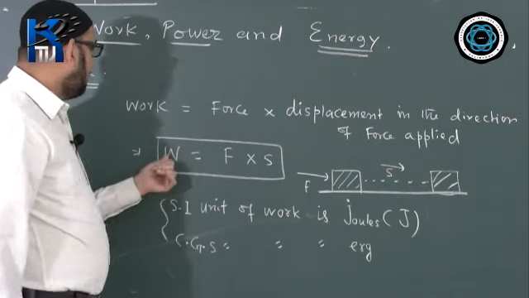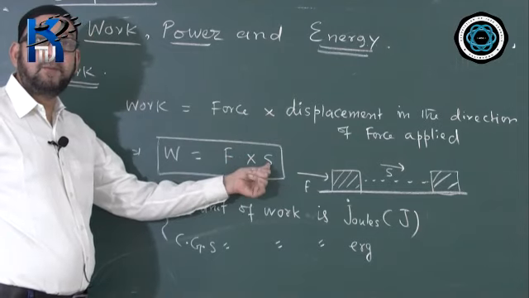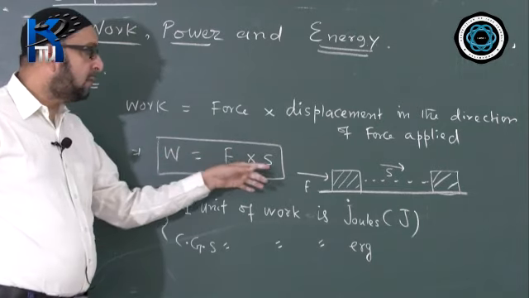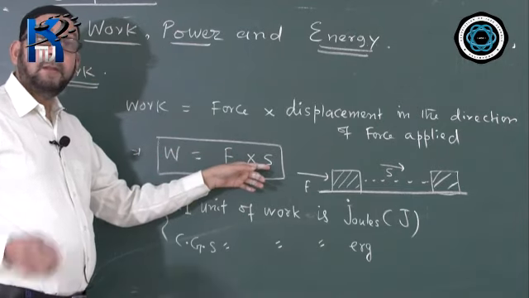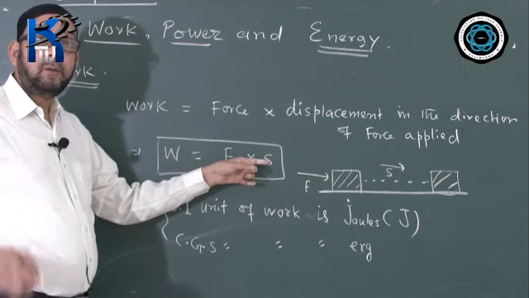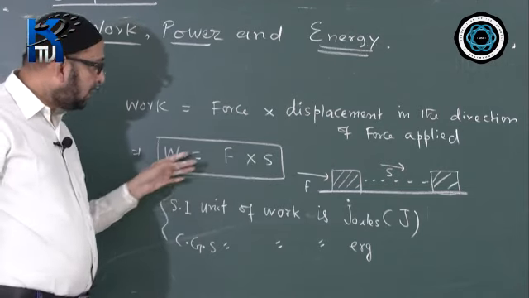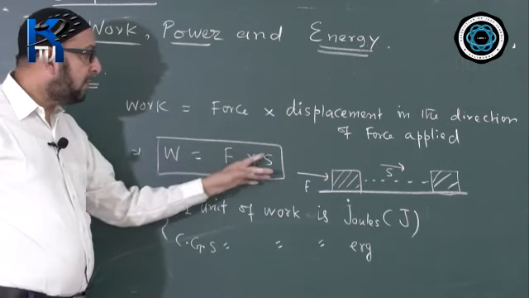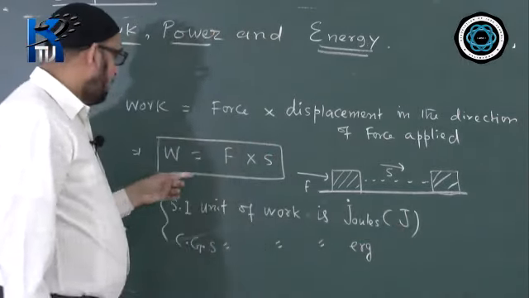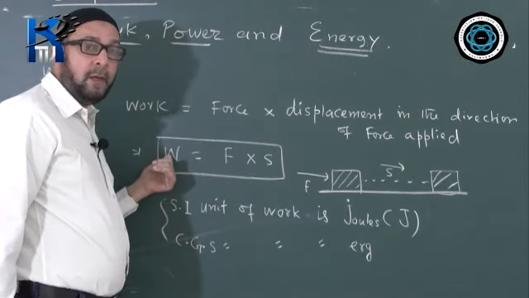Though if you look at the formula, W is equal to F into S, F means force Newton and displacement we measure in terms of meter. The unit of work ought to be Newton meter, and in the previous chapter you have learnt that the Newton meter was the unit for moment of force or for the torque as well. This is also Newton meter only, but this Newton meter we are abbreviating it to joule, because joule is used to measure work, and work is a scalar.